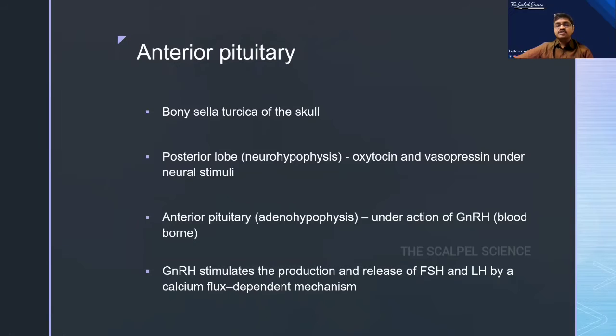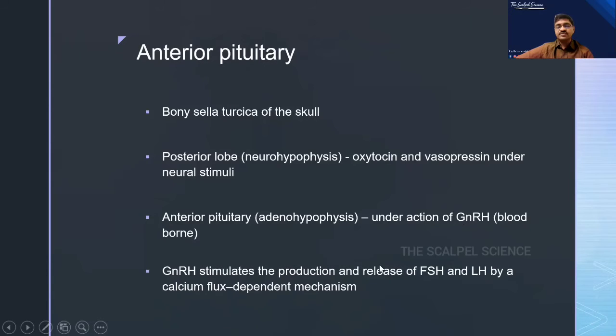So what is the anterior pituitary? It is found in the bony sella turcica. The posterior lobe secretes oxytocin and vasopressin under neural control, while the anterior pituitary, under the action of blood-borne GnRH, produces the hormones we all know, GH, TSH, and all those things. So the posterior lobe is under neural control and the anterior lobe is under blood-borne control from the GnRH. GnRH stimulates the production and release of FSH and LH by a calcium flux dependent mechanism.